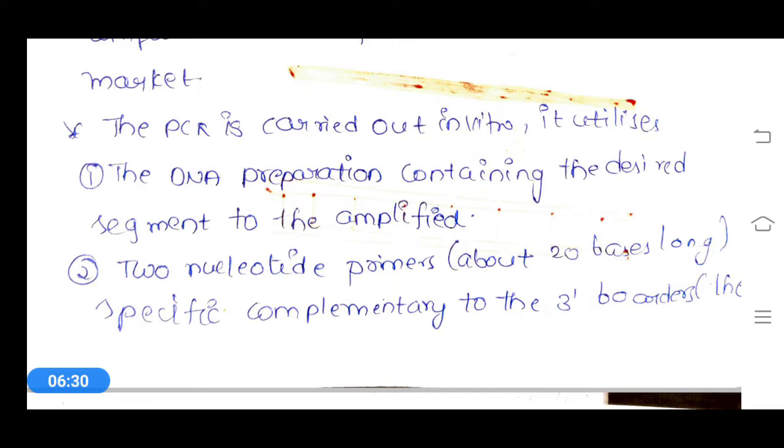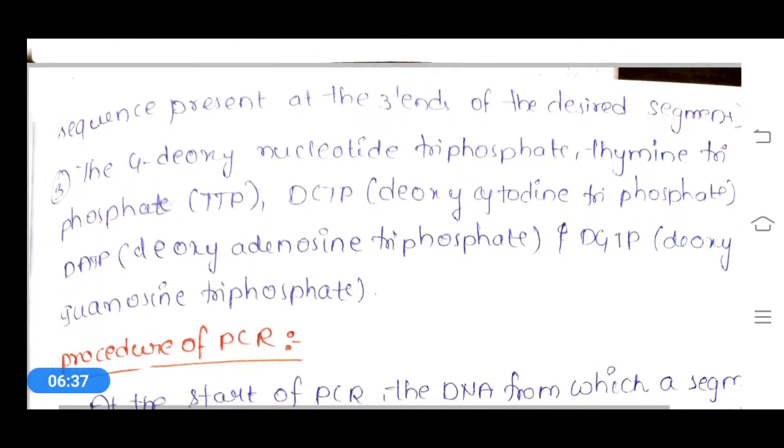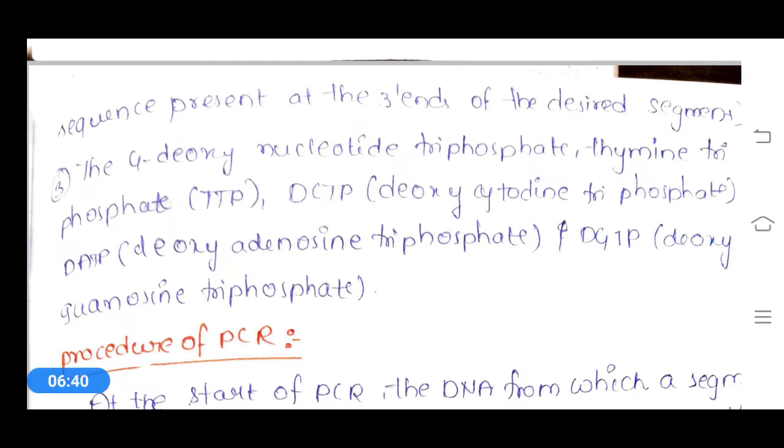it requires four deoxynucleoside triphosphates: deoxythymidine triphosphate, dTTP; dCTP, deoxycytidine triphosphate; dATP, deoxyadenosine triphosphate; and dGTP, deoxyguanosine triphosphate.